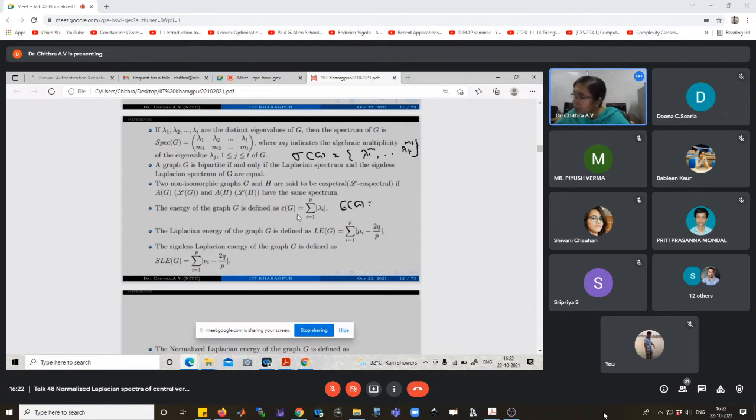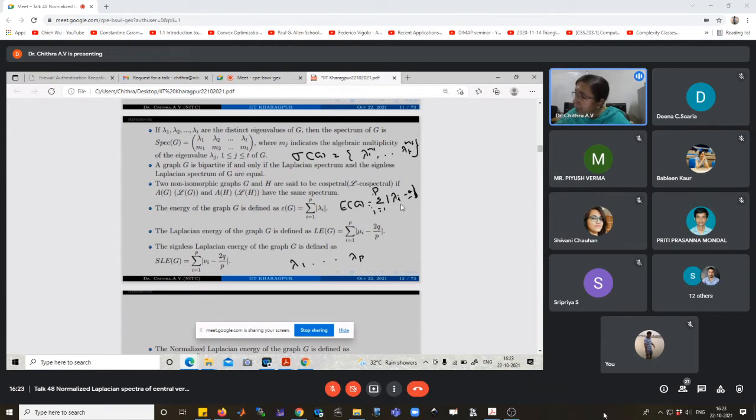First, we have to find the matrix corresponding to the graph G. Then the energy, for G a (p,q) graph, is the sum of the modulus of lambda i minus the average of the eigenvalues of the matrix. The eigenvalues we can denote lambda 1, lambda 2, up to lambda p.